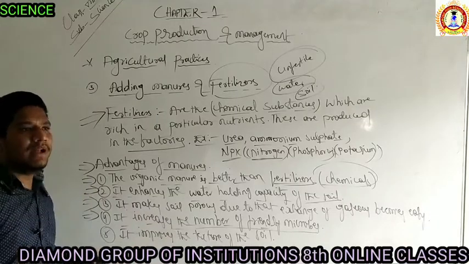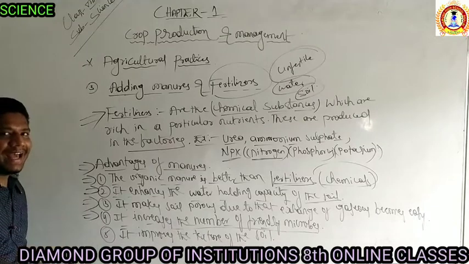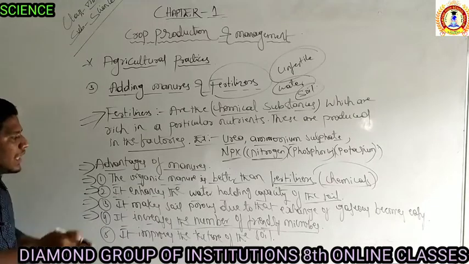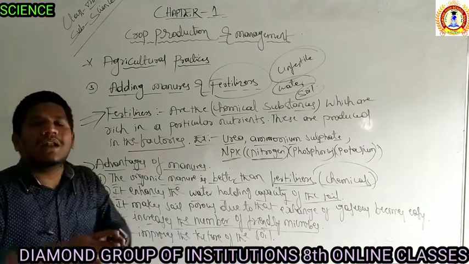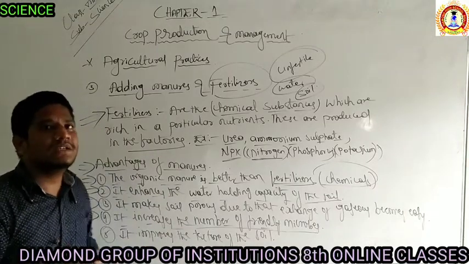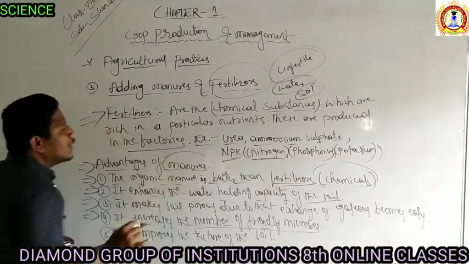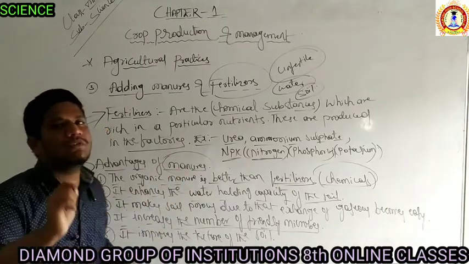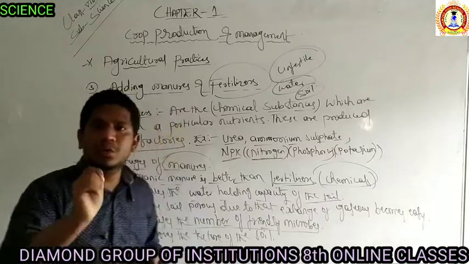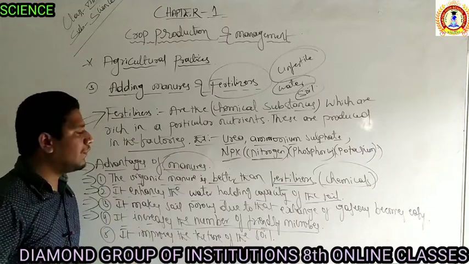In the same manner, there are some microbes, invisible to the naked eye, that are responsible for increasing the nutrients of the soil. By adding manures, those microbes' population also increases, and those microbes are not dangerous; they are friendly to the farmers.